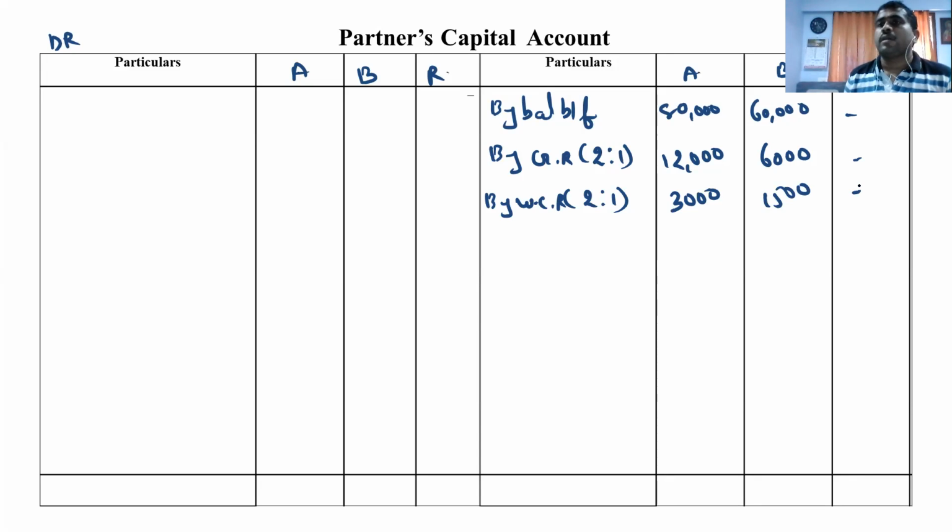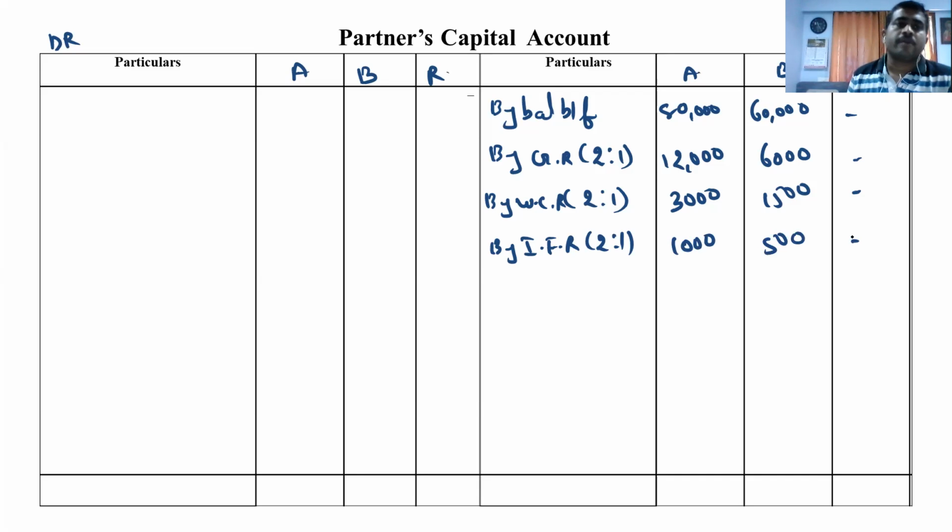Okay. Then comes investment fluctuation reserve, and there is no point regarding investment, so no problem, we can distribute by investment fluctuation reserve. 2:1, that is the old ratio. Sorry, 1,500 into 2 divided by 3. 1,000 and 500.